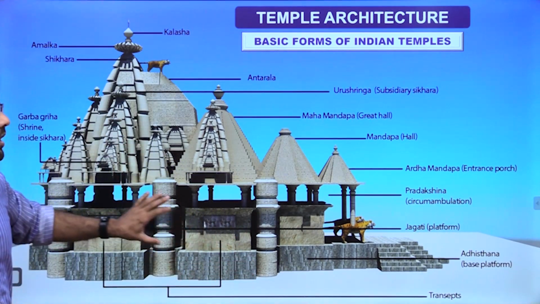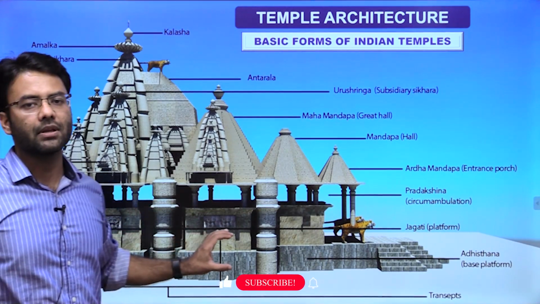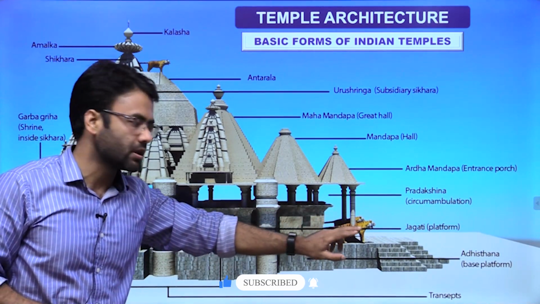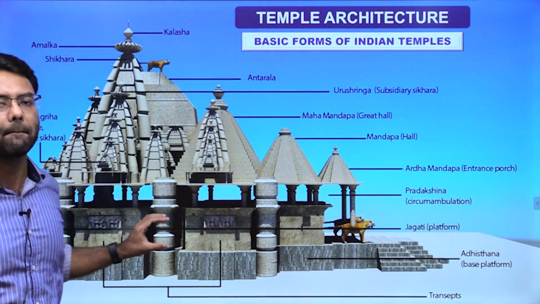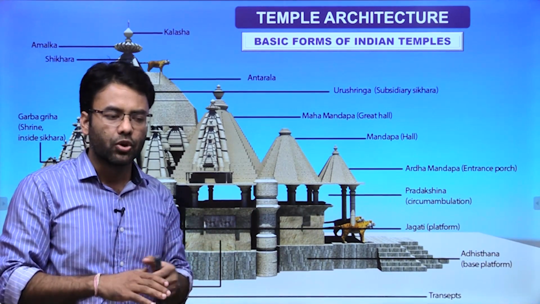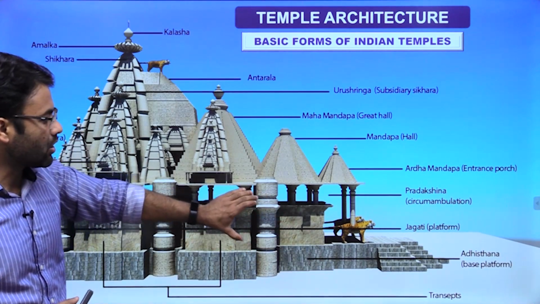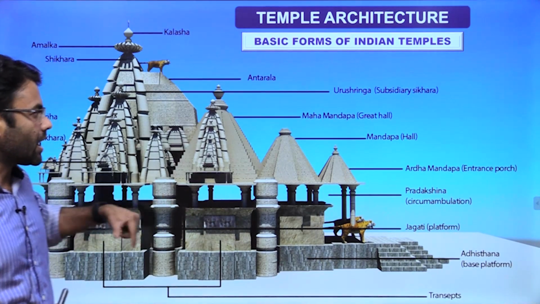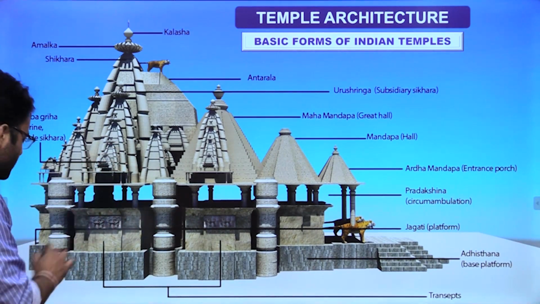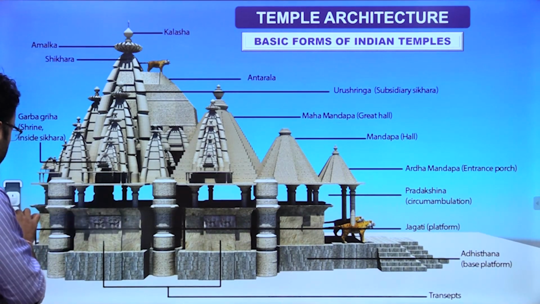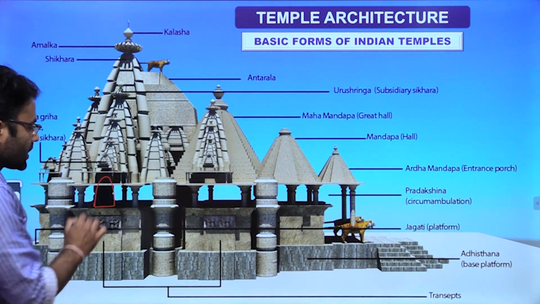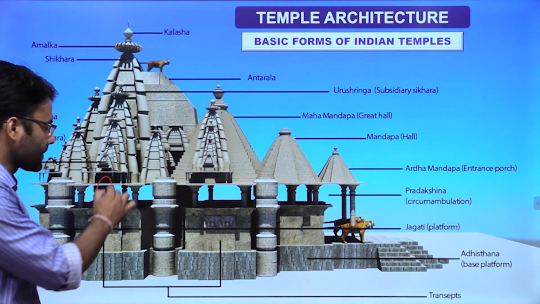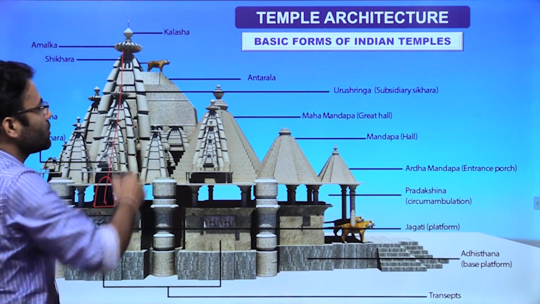Regarding the common features, all or most of the temples in India have one common feature, that is Jagati, which is a platform or plinth. In civil engineering we call it a plinth. So the whole temple structure is built on a particular base called Jagati. Then another common feature is the Garbhagriha, where the main deity is placed, his idol or his image. Over this Garbhagriha, we have the main shikhara, the tallest shikhara.